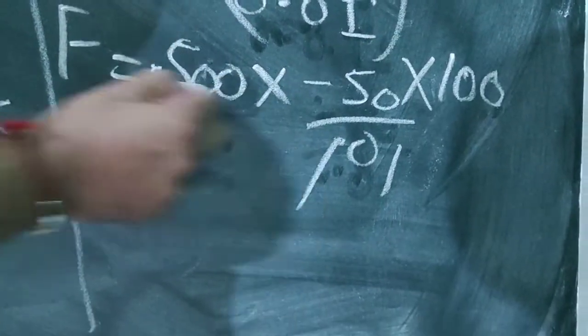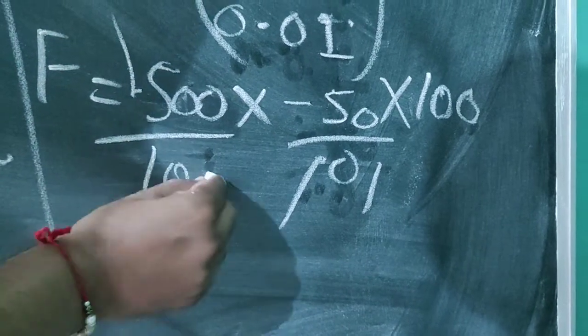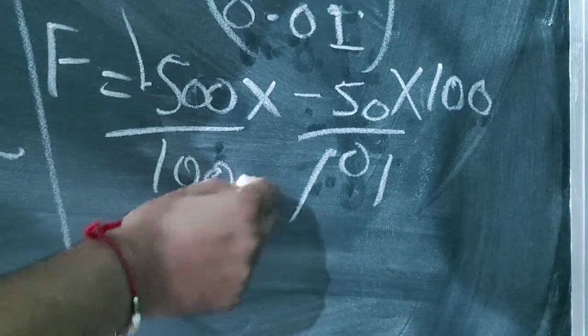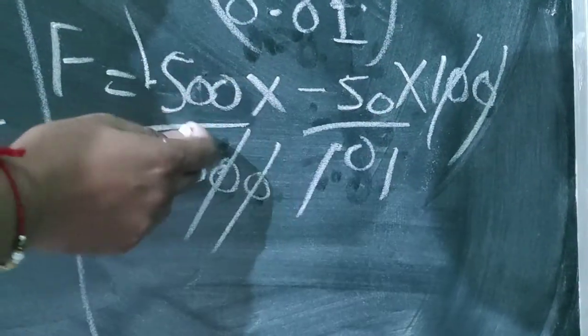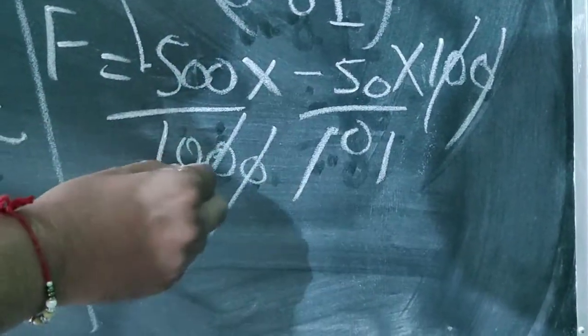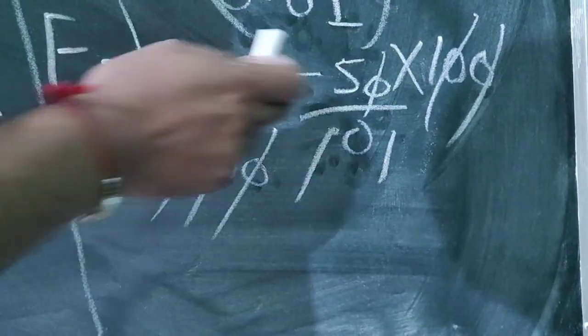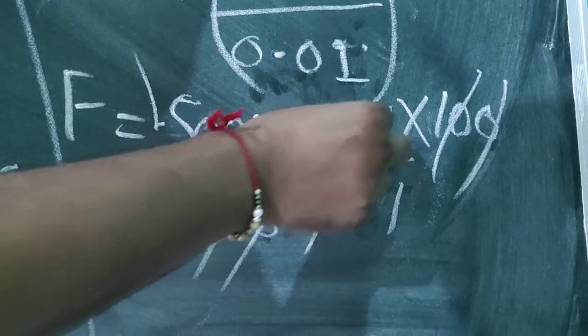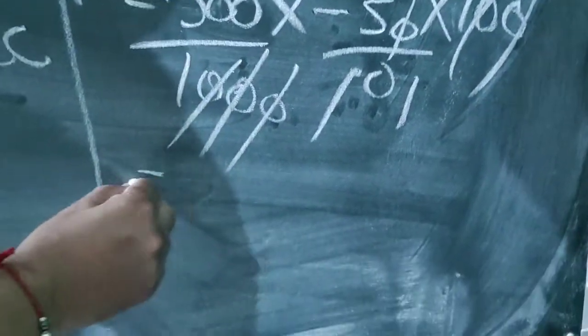Now this point you will remove and write 1000 here. From these, two zeros will be cut. Now you will easily calculate it. Now when you multiply minus 5 with this 500, you get the answer.